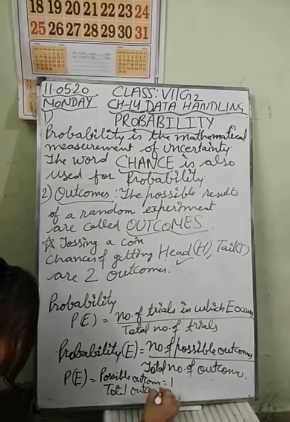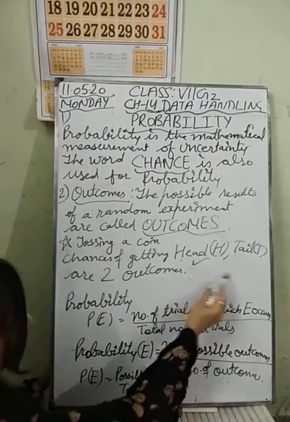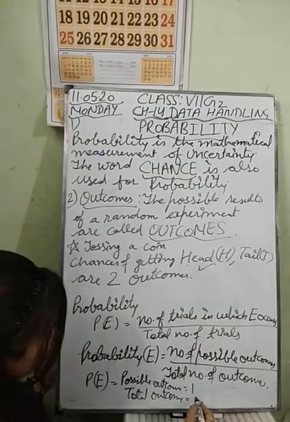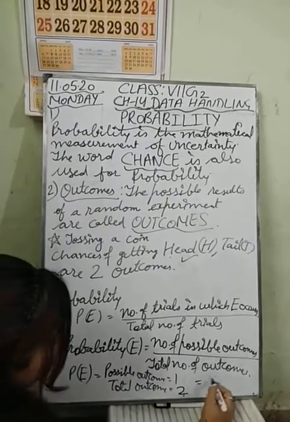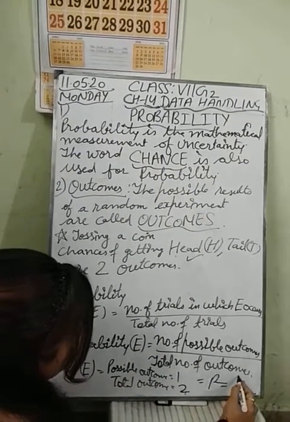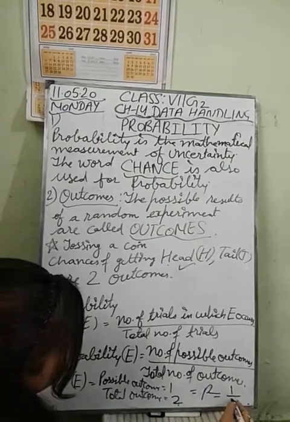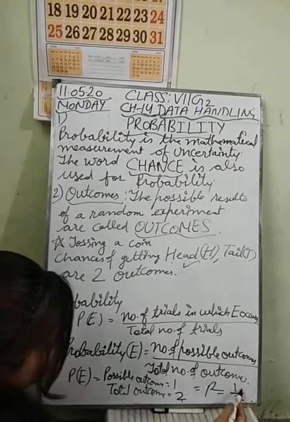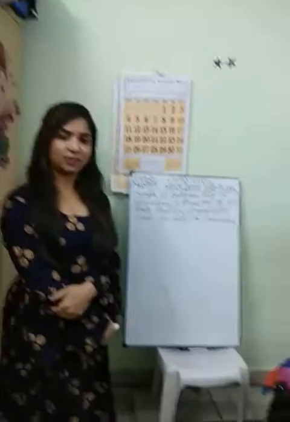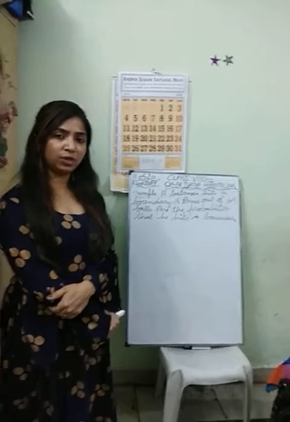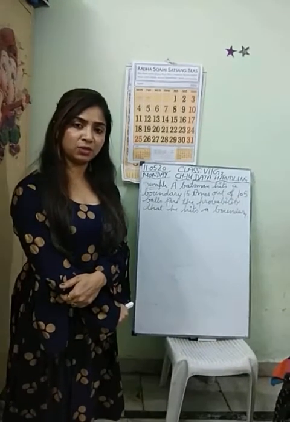How? Either you can get head or you can get tail, so there are two chances. So probability will be equal to number of possible outcomes divided by total number of outcomes, that is 1 by 2.